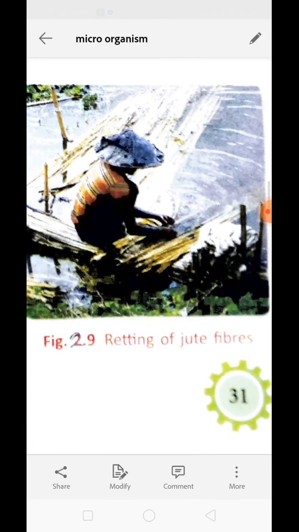The person is cleaning the fiber out of the stem. In the jute industry, bacteria are used to separate jute fiber. The jute plants are tied in bundles and submerged into water. Bacteria gradually destroy the stem tissue and loosen the fiber. This is called retting. These jute fibers are used to make rope, jute bags and many other products.